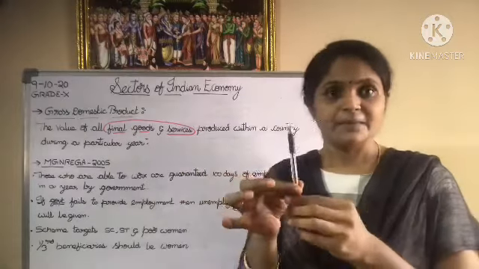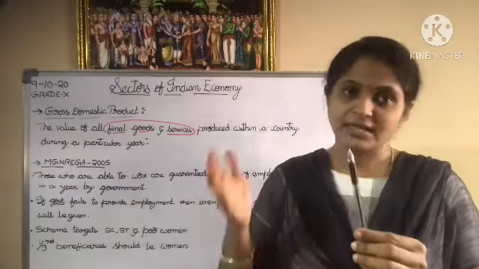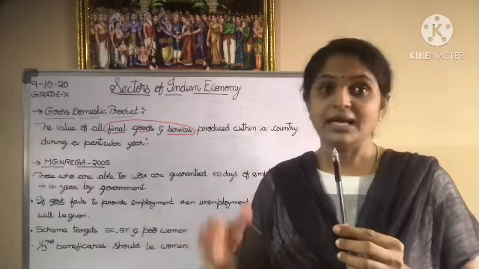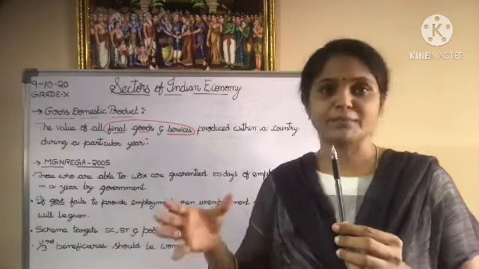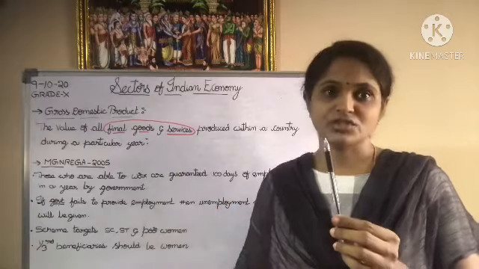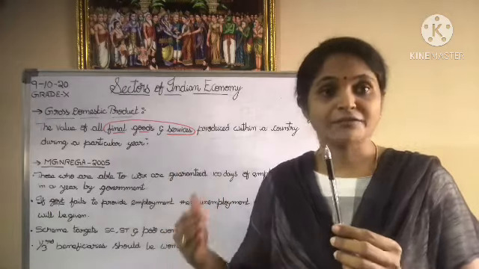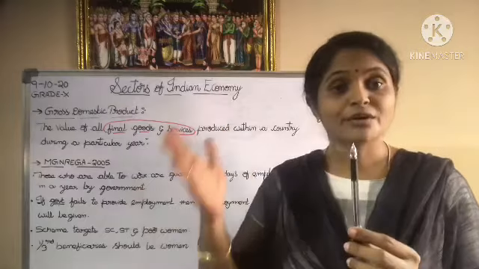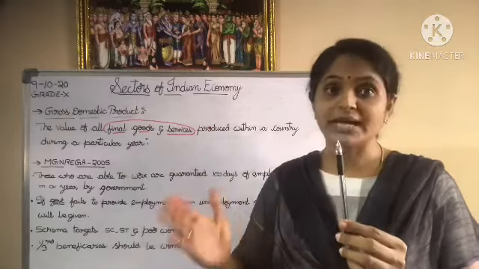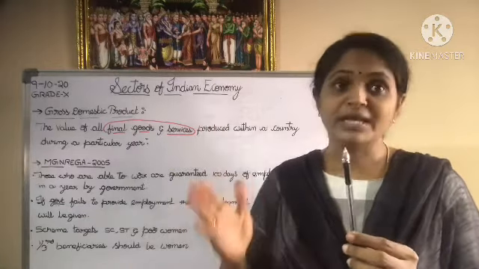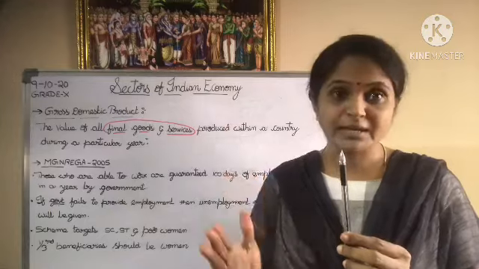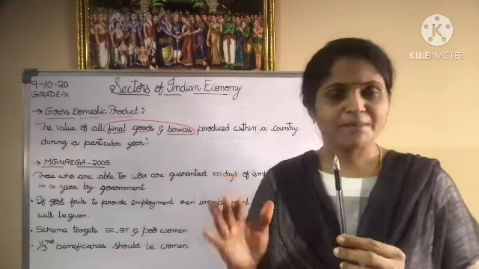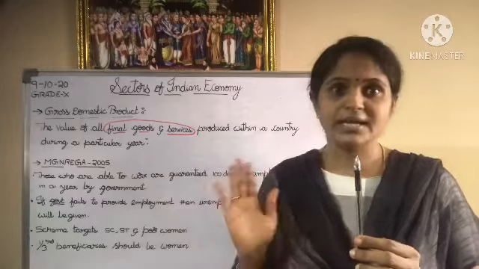In the same way, in all the three sectors, in the primary sector also, you have final goods. In the secondary sector, you have many final goods. And in the tertiary sector also, you have final goods and services. So the value of those final goods and services should only be considered when the GDP of a country is calculated. Is that clear to you? Make it very clear. Don't unnecessarily get confused.